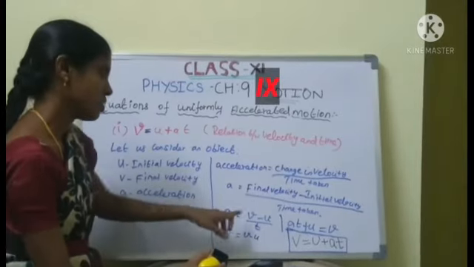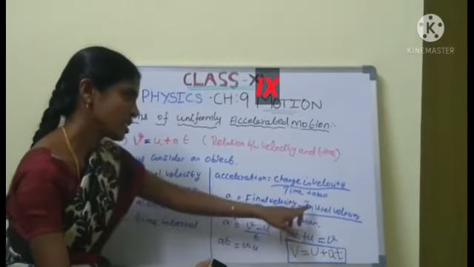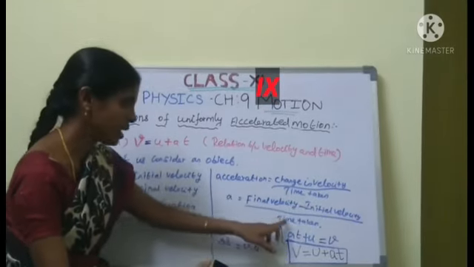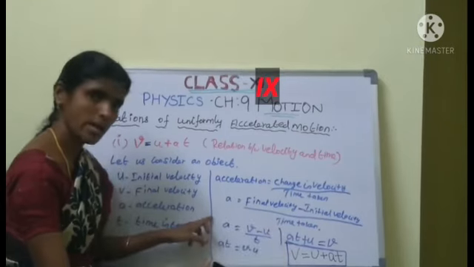See here. a equal to final velocity, we can say v, initial velocity, we can say u, time taken, we can say t. Are you clear on this point?